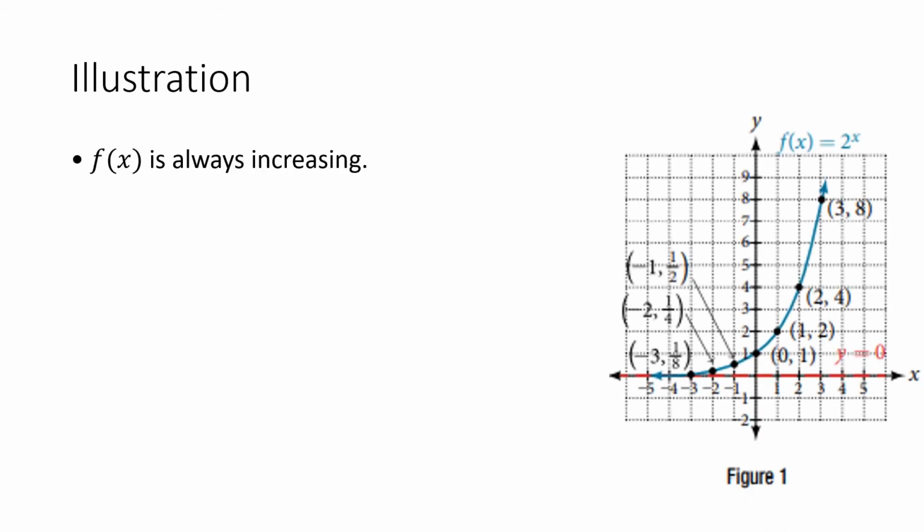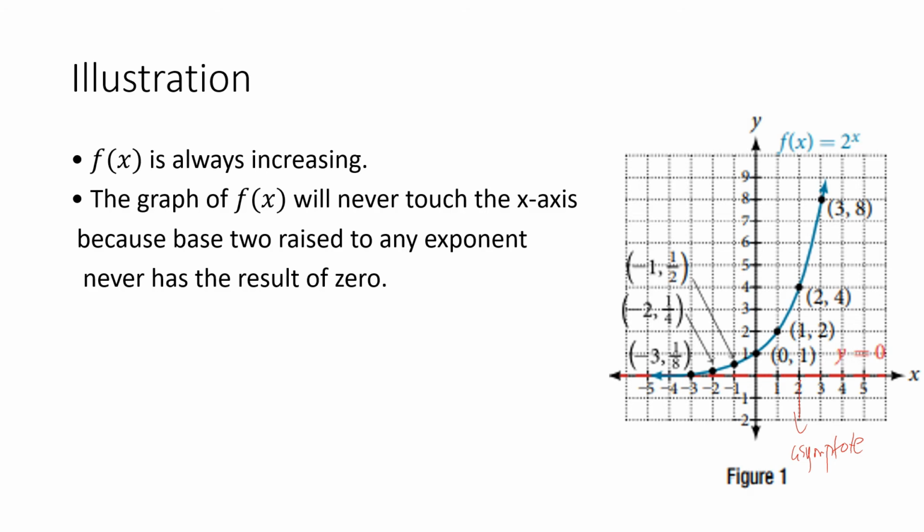The reason is, this y is equal to 0. This is the asymptote. Okay? So another observation, f of x is always increasing. This one is increasing as x approaches infinity, as what we have discussed earlier.